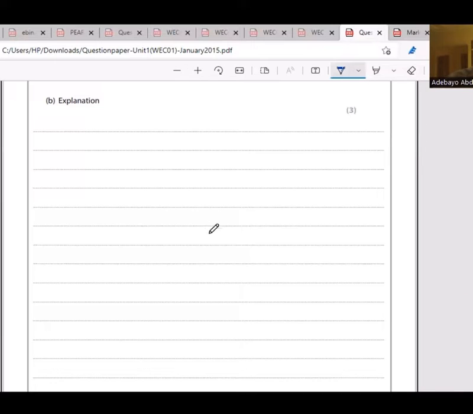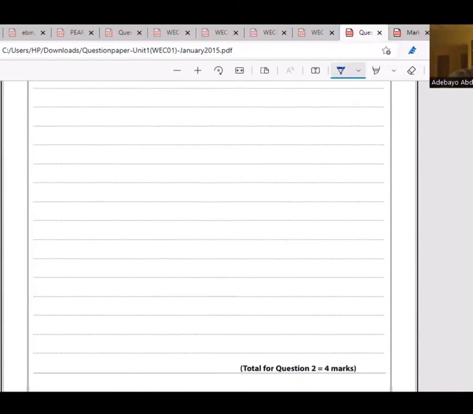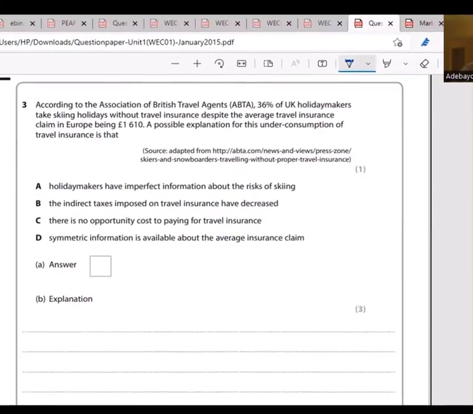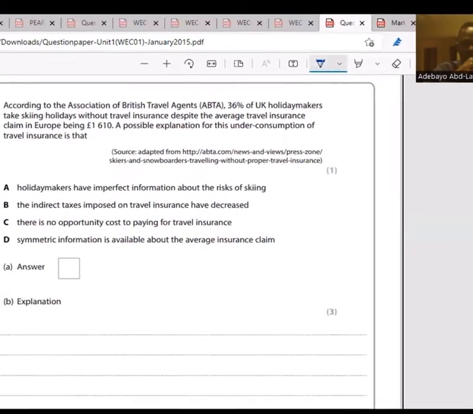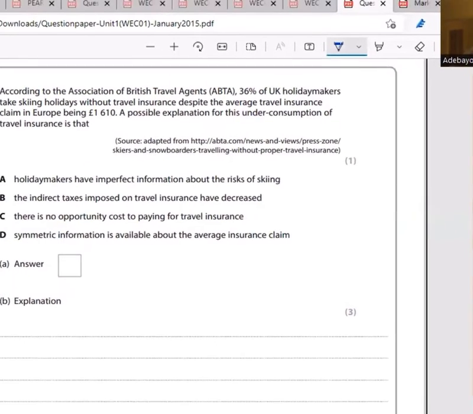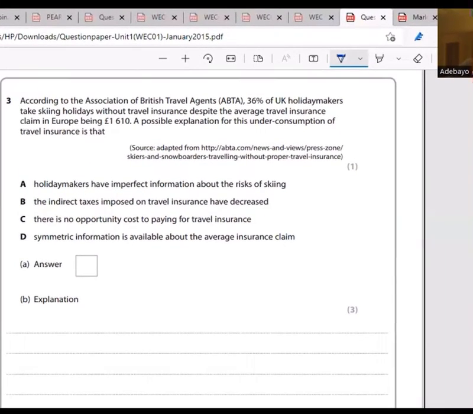Question 3 said, according to the Association of British Travel Agents, 36% of UK holidaymakers take skiing holidays without travel insurance, despite the average travel insurance claim in Europe being 1,610. A possible explanation for this underconsumption of travel insurance is that, first, underconsumption can be as a result of imperfect information, it can be as a result of asymmetric information. And when there's underconsumption of a product, it might lead to misallocation.